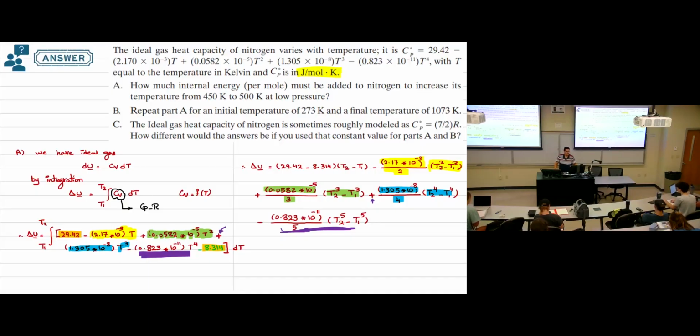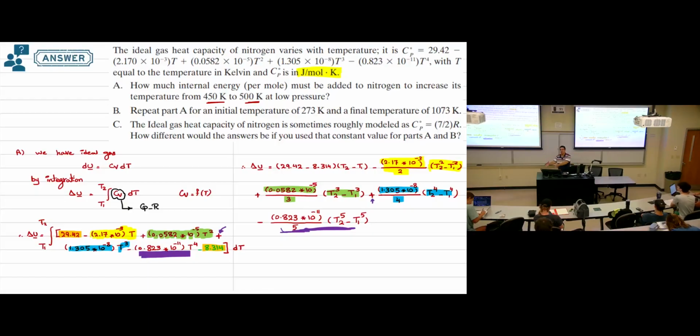So far it's clear? So this will be the equation that we can use to calculate delta U. We just put CV and make the integration. So now we see how the integration is simple if CV is constant, not a function of temperature, and how it is more complicated if CV is a function of temperature. Now requirement A says integrate this equation if T1 is 450 Kelvin and T2 is 500 Kelvin.